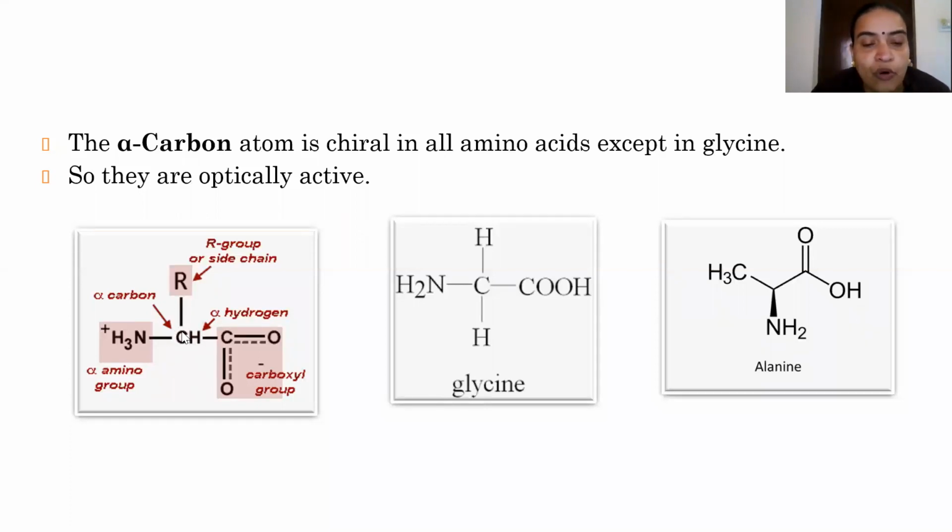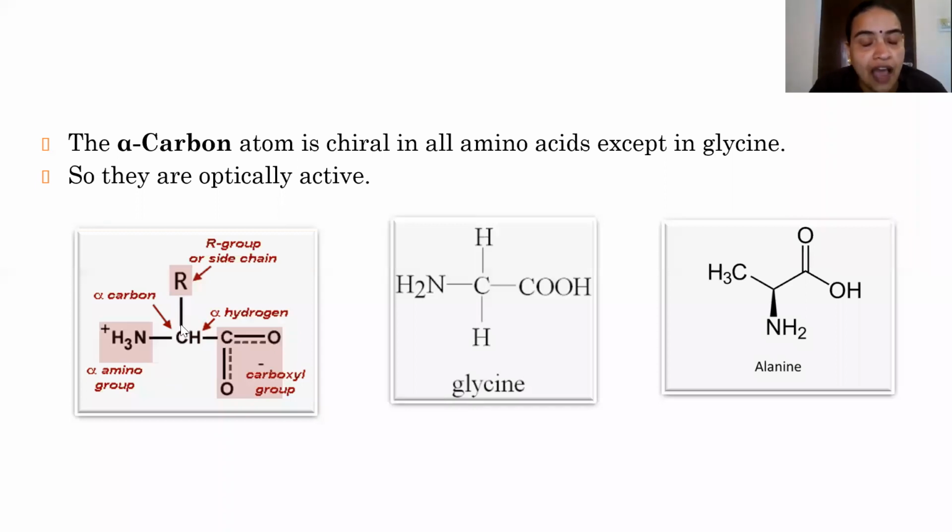And look at the structure of this carbon atom here. This carbon is bonded tetravalently. Here, this carbon is connected to one NH2, then carboxyl group, one R, then hydrogen. Whether it is a chiral carbon or not. This is a chiral carbon because all the 4 valencies of carbon are satisfied by 4 different groups.